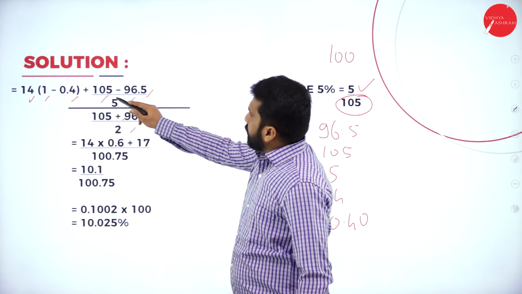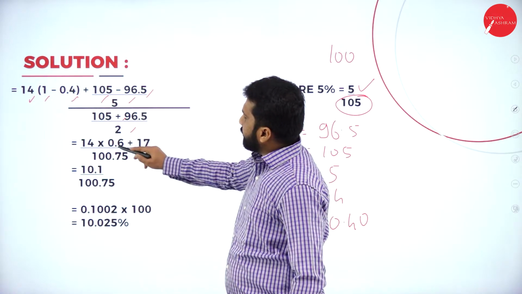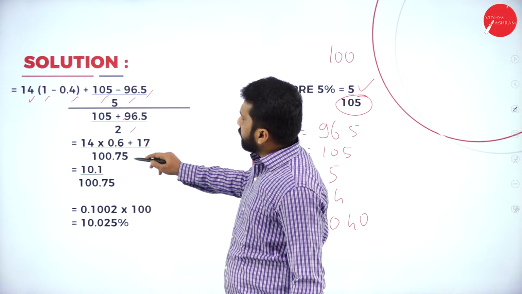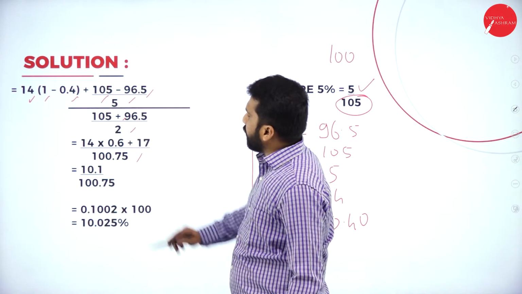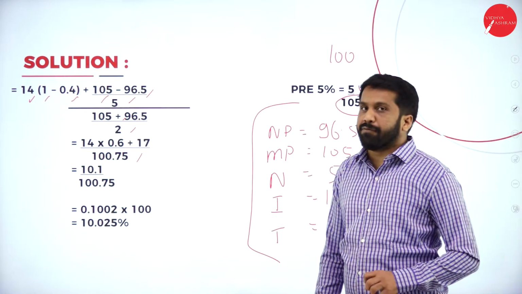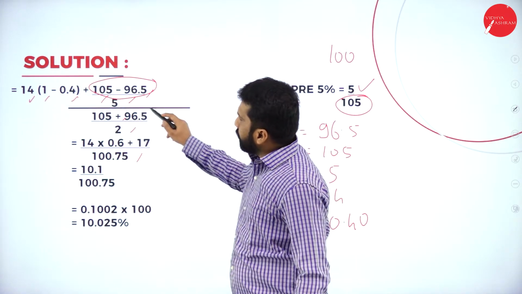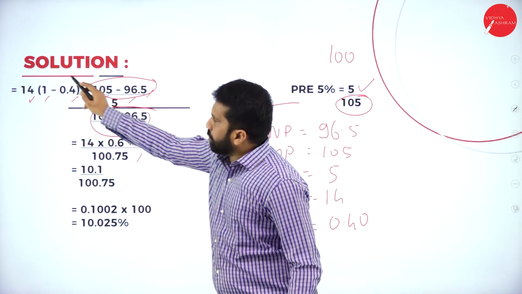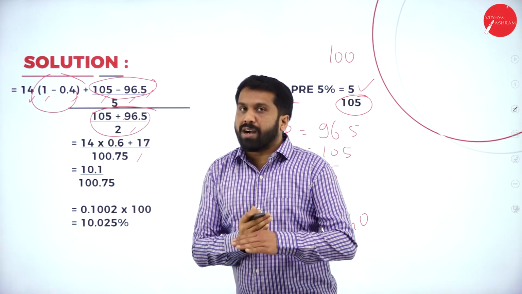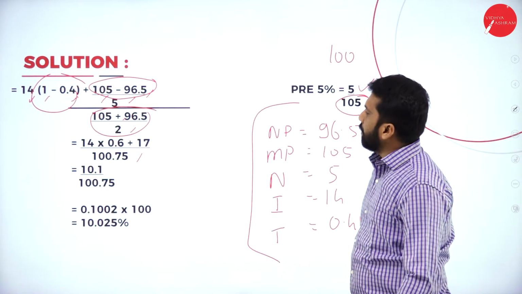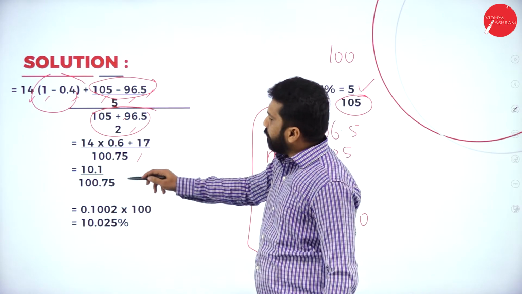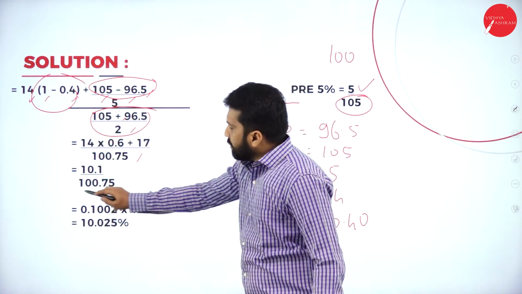Now simplify this: you will get 0.6 plus this, divided by 101.75. Remember, first you do this one, then this one, then this one, one by one. Now, if you simplify, the final answer will be how much?